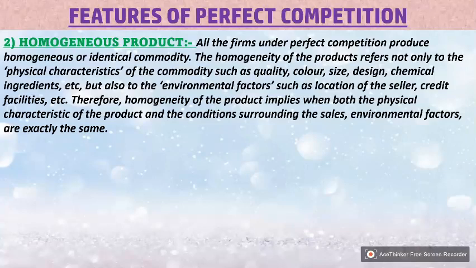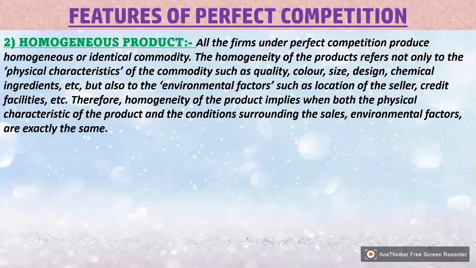In this feature, a homogeneous product means the specification of a product that a company makes. For example, Modern can make bread also. There is a huge demand for Modern's bread, and it has an identical commodity such as bread, with specific quality and a specific design of outer packaging.